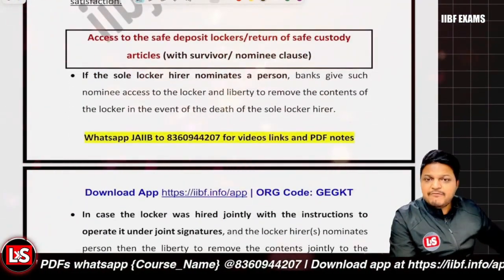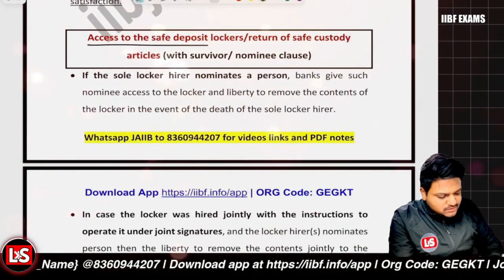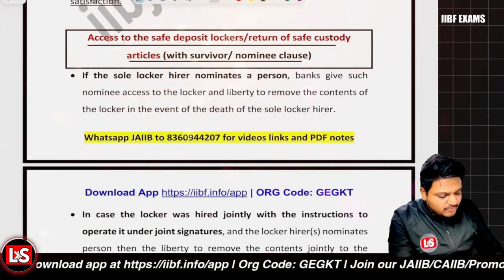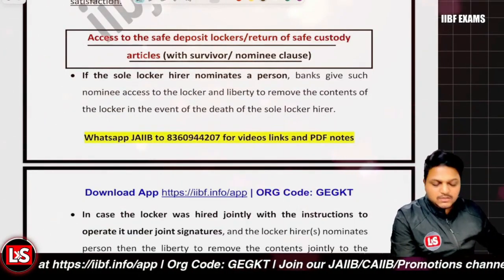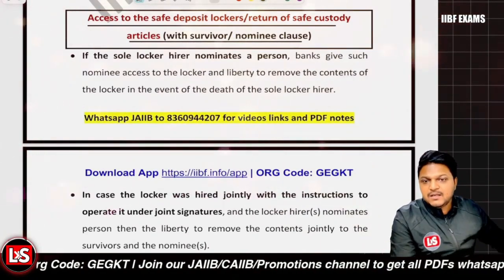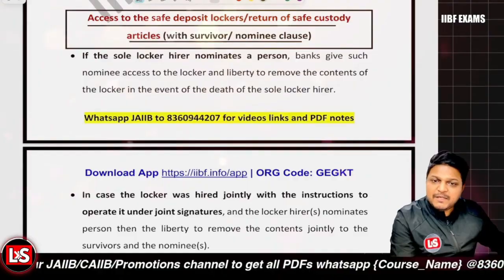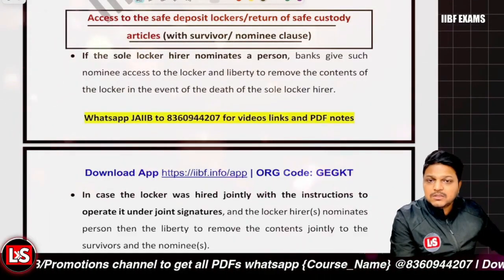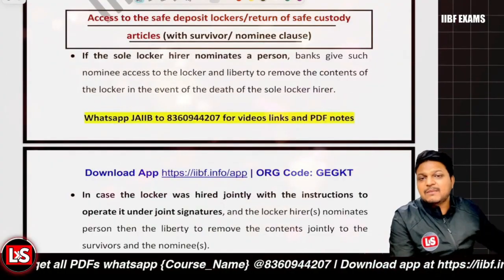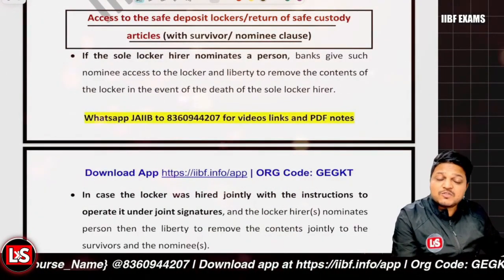Then again, a very important topic: access to the safe custody lockers and return of safe custody articles with survivor or nominee clause. If there is a survivor clause or nominee clause, can access to the locker or safe custody articles be given? Yes, that can be done. The nominee or survivor can be allowed access, no issues in that. They can remove the contents. And if it is a joint locker, then the access must be given jointly.